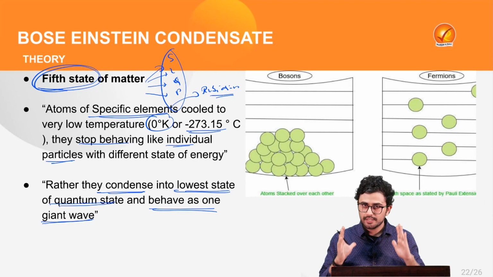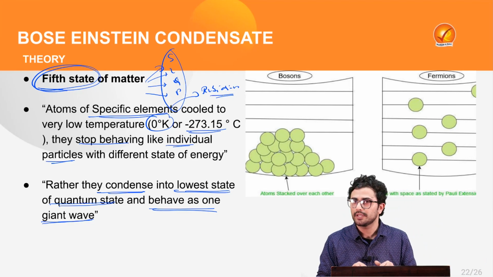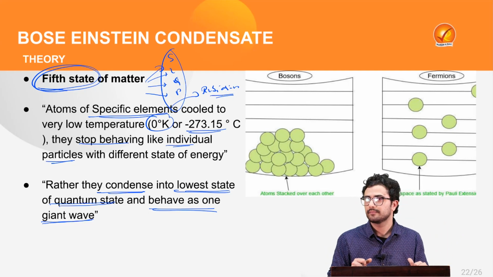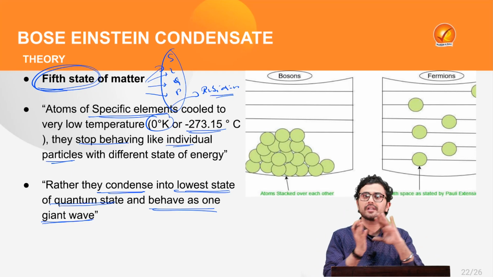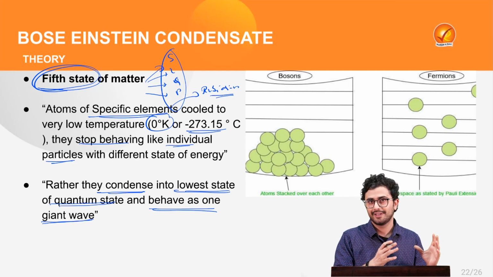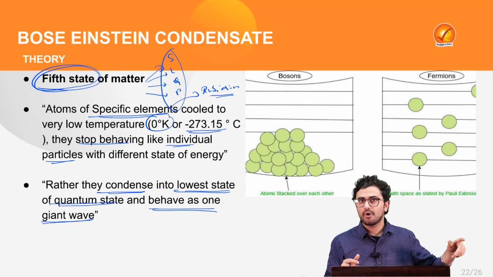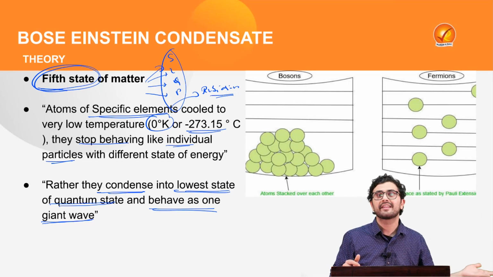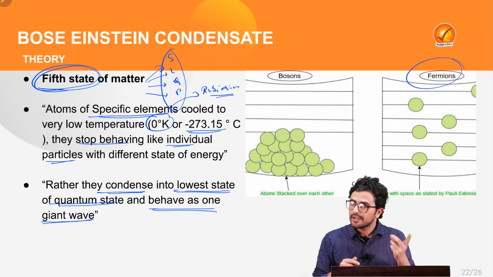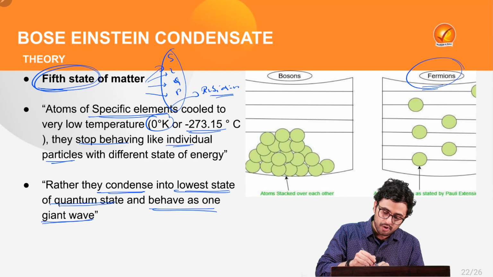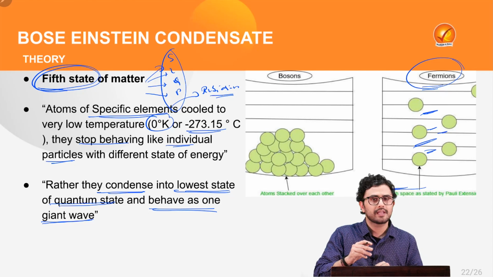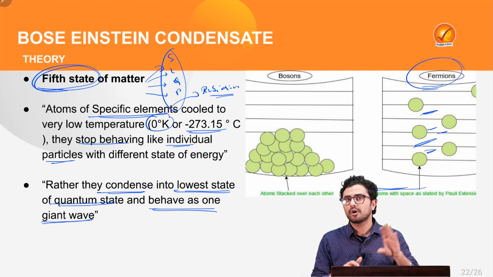Let's say that I am person A and there is a person B sitting right next to me. Now there is a limitation to how close I can get to this person B. No matter how close I get, I will never be able to merge into this person. The reason is that the electrons, protons and neutrons of this person will repel the electrons and protons of mine. These are called fermions, where there is always a space, and this space cannot be coalesced no matter what we do.